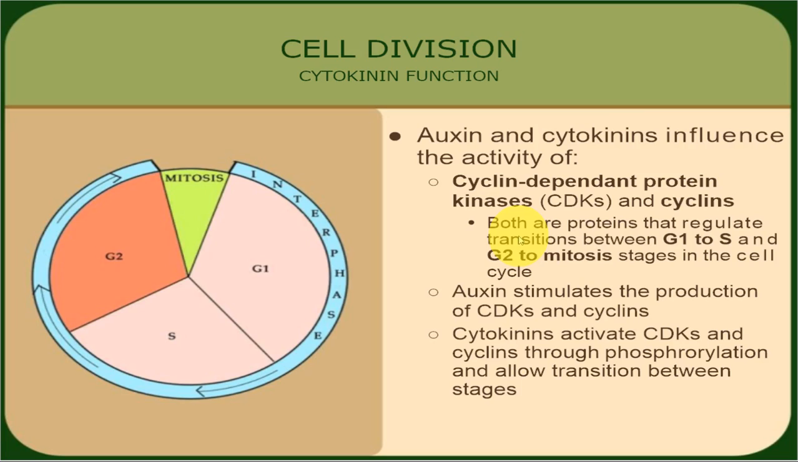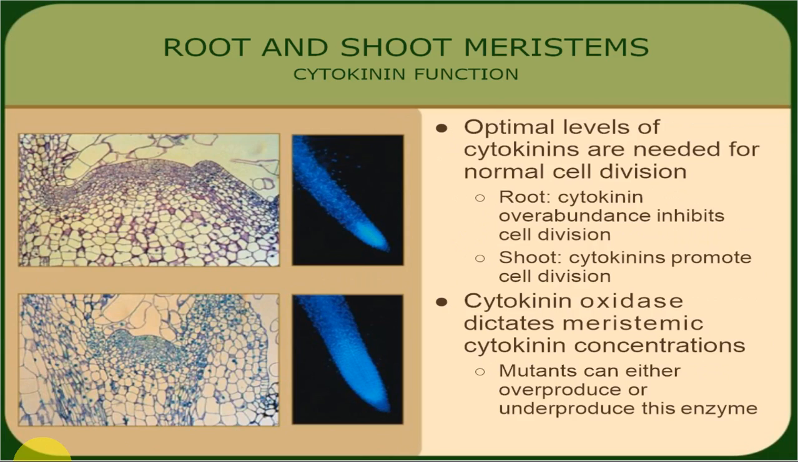Cytokinins influence the formation of these CDKs. They activate CDKs and cyclins through phosphorylation and allow transition between these phases, and cell division takes place. The next is root and shoot meristem.